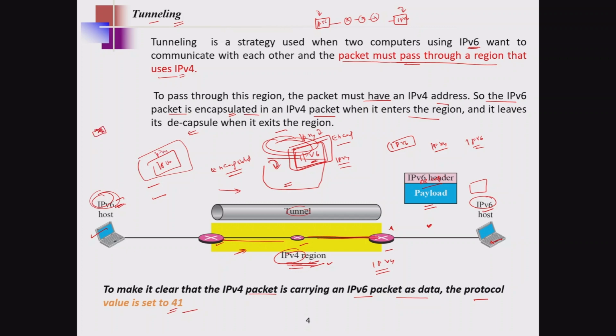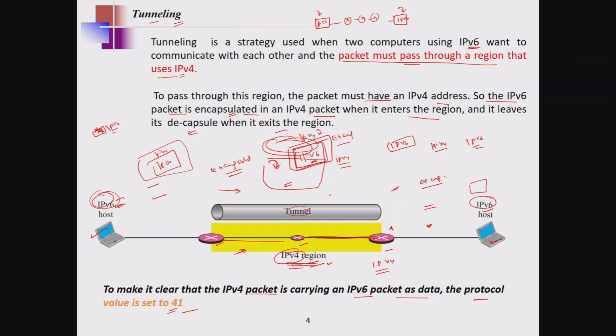We are not converting the IPv6 packet completely into IPv4. We are encapsulating the IPv6 packet inside of the IPv4. When it leaves the IPv4 region, we remove the IPv4 header so that you get the same IPv6 packet only. This is an important point to remember. This is one kind of strategy.